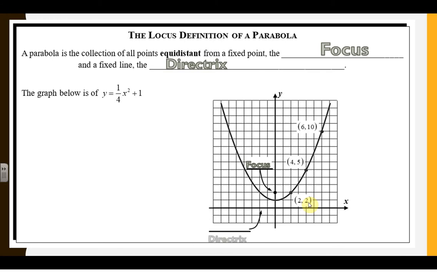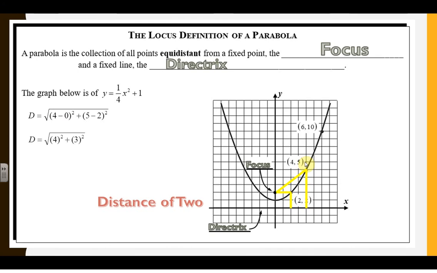The next part is just proving this, so you see we have a couple points on our parabola. If you look at the distance between the focus and the parabola, it's a distance of 2, because you can go right 2, and then down 2, so that distance is the same. Now here your distance is 1, 2, 3, 4, 5, and you might ask, how do I find the distance between 2 points? Pythagorean theorem, people, distance formula. This is us doing the distance formula between that focus and the point (4, 5). So you get 5, and that was the same as we counted up, 5. If you don't remember your distance formula, just make a right triangle and do the Pythagorean theorem.